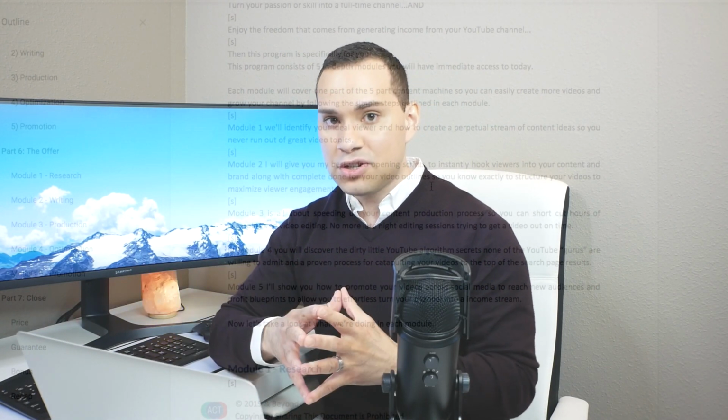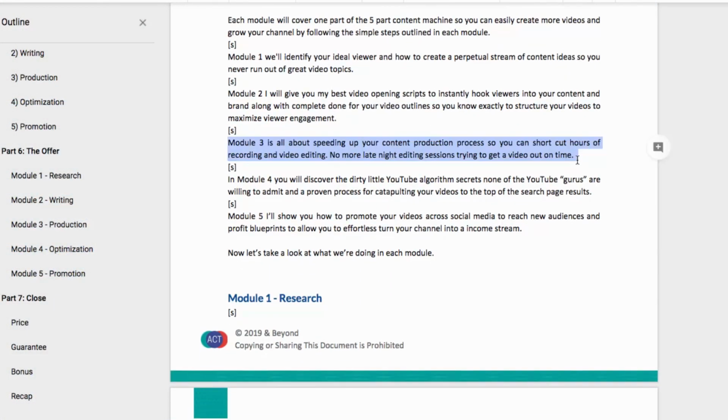And remember, a feature is what the product or service does. The benefit is what it allows the end customer to do. So for example, you look here, module 3 is all about speeding up your content production process so you can shortcut hours of recording and video editing. That's a feature. What do you get to do? Oh, I get to shortcut hours of video editing. Oh, that's really cool. But what's the actual benefit? The benefit is no more late night editing sessions trying to get a video out on time.